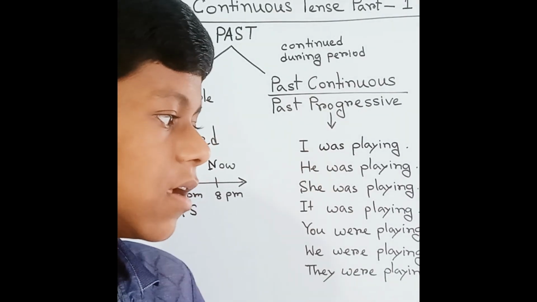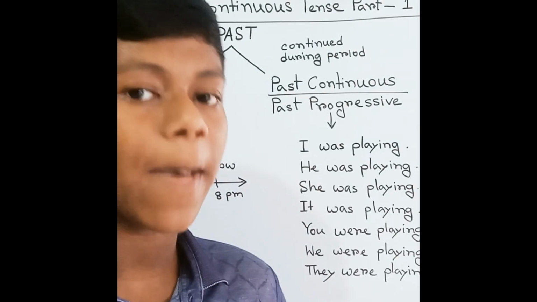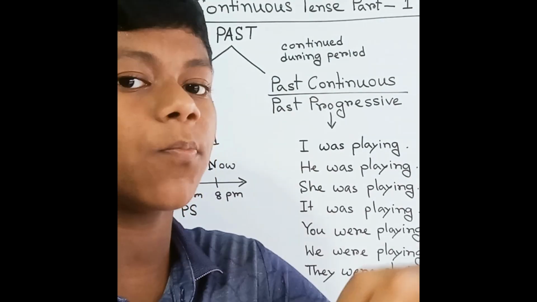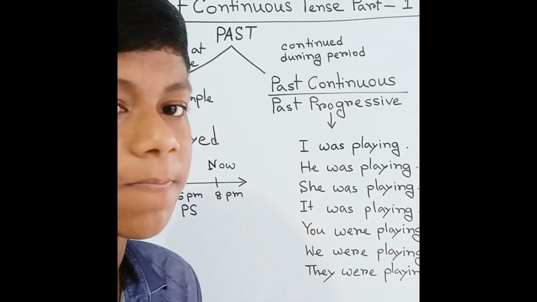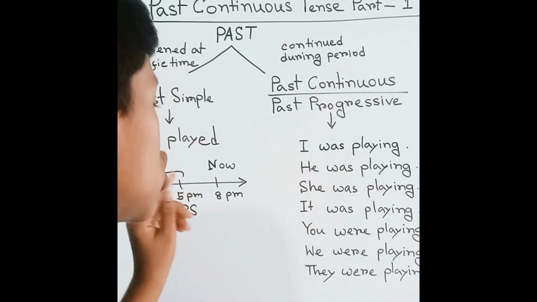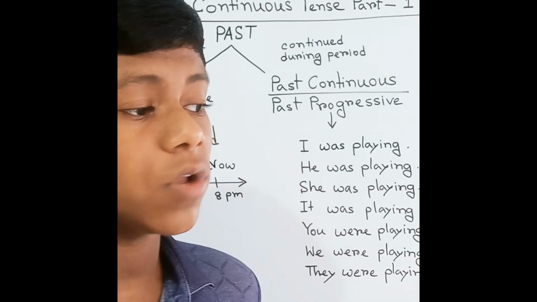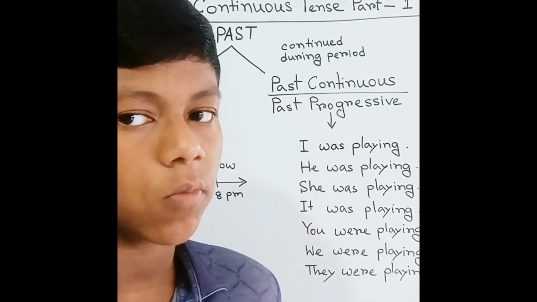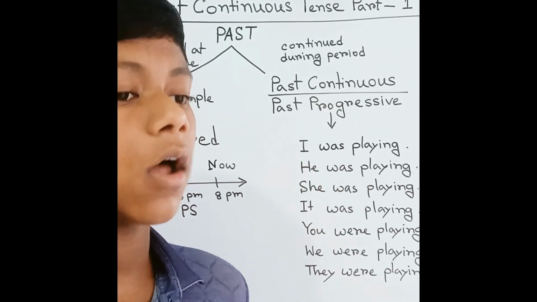So some actions happened in the past. It indicates a point of time. But if I say I was playing from 9 a.m. to 5 p.m., which reflects what? It reflects a period of time. So you were doing it during that time.